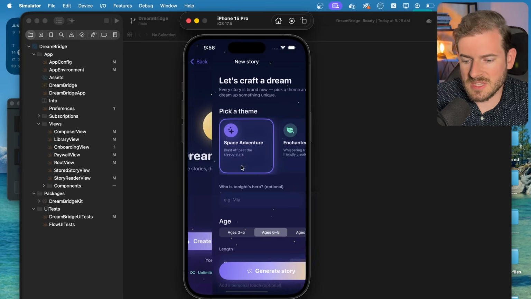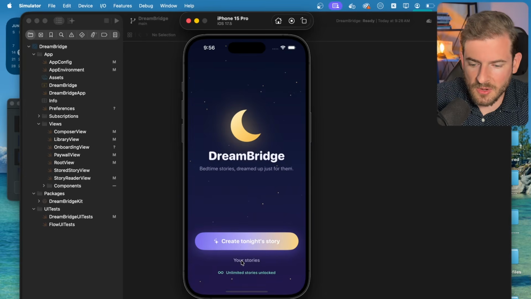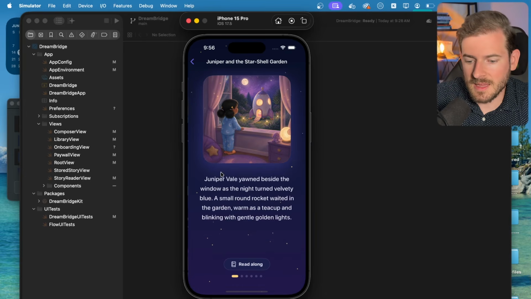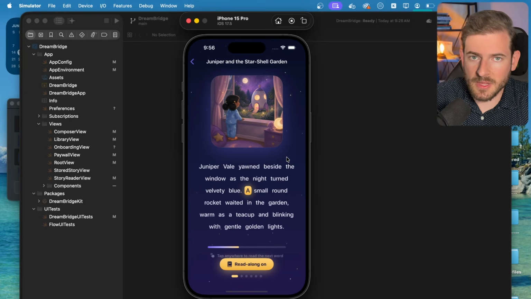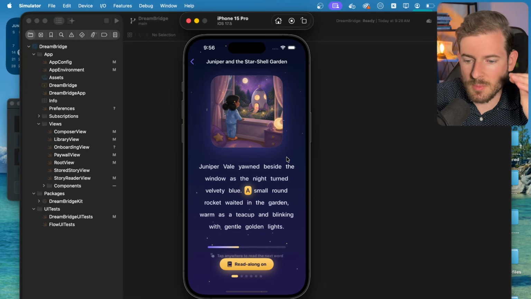Okay, so here's another example I've been trying to build out where basically I can create some stories for my kid and I can kind of read them to them at night. And again, all this is in a language I'm completely unfamiliar with. I've never written a single line of Swift code. I don't even know how to use Xcode. But the point is that when you know that there is a more efficient programming language or a more efficient library or framework, you can prompt these agents to go and implement it for you using those tools and technologies, if you do care about performance and you care about memory optimization, which you probably should.